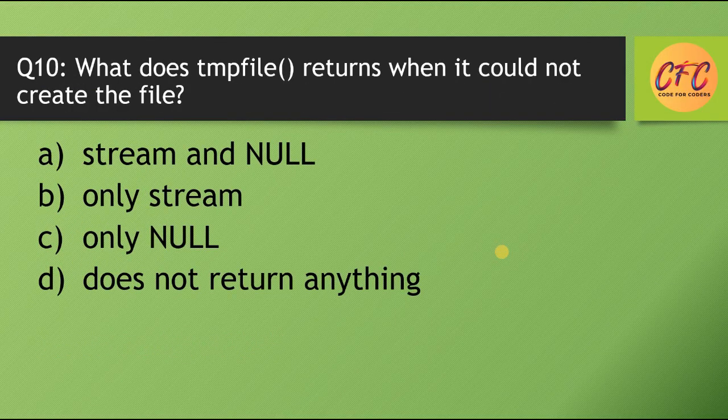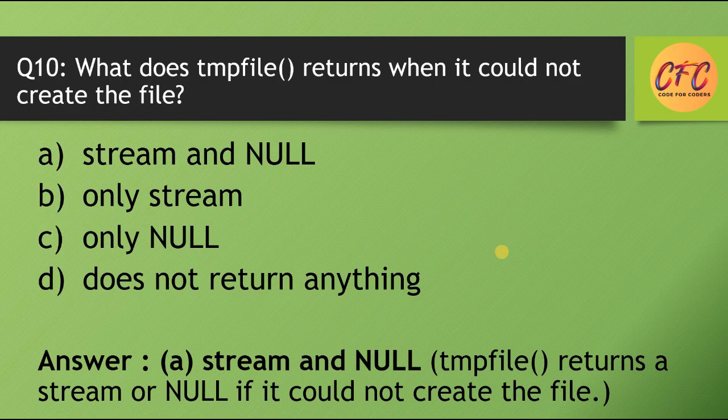Question number 10. What does the tmpfile method return when it could not create the file? Options are stream and null, only null, does not return anything. So correct answer is option number A, stream and null. tmpfile returns a stream, or null if it could not create the file. These are the MCQs related to chapter 3.